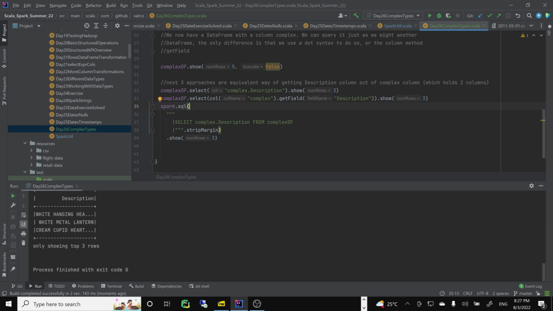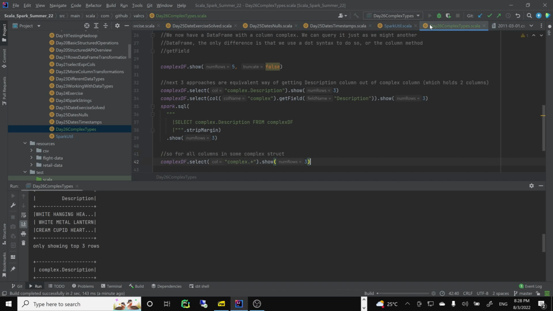Yeah, so 1, 2, 3, exactly the same result. So again, if you remember, if you need all columns, you do complex select, and I do complex star. This will give you this show 3 for all columns in a complex selection, so for all columns in some complex struct.